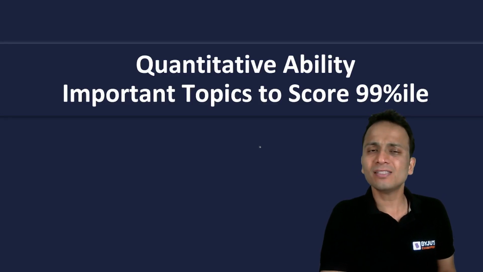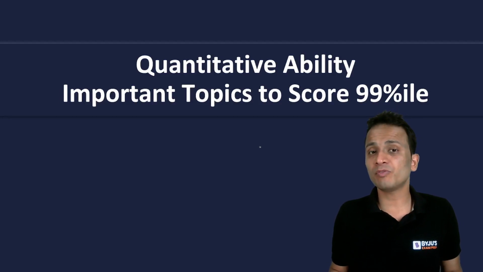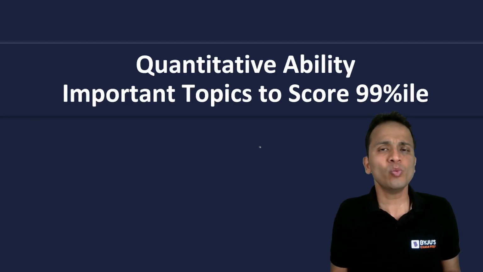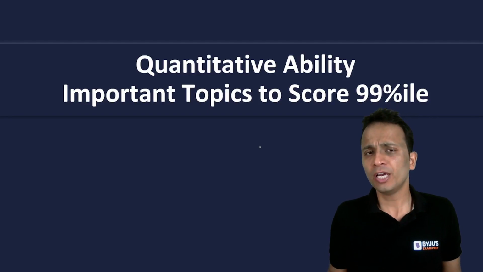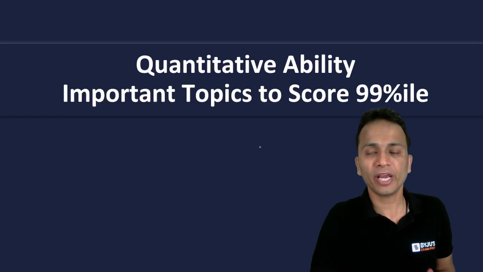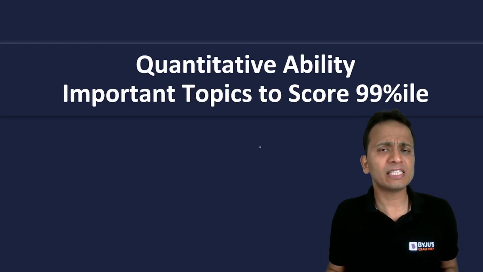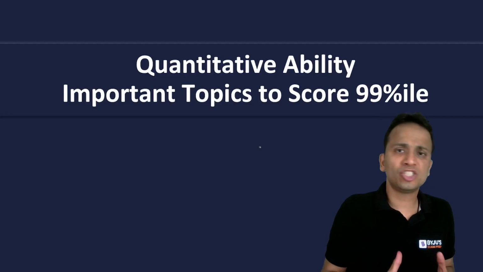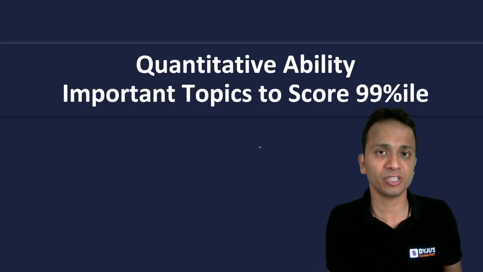So friends, in this session, I'll be telling you some of the most important areas, some of the most important topics in the QA section of the CAT examination that you need to prepare for in order to get a good percentile, a quality score in your examination. Now, obviously, for every examination, we need to channelize our preparation. We need to give proper direction to our preparation.